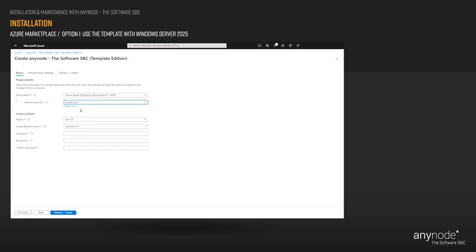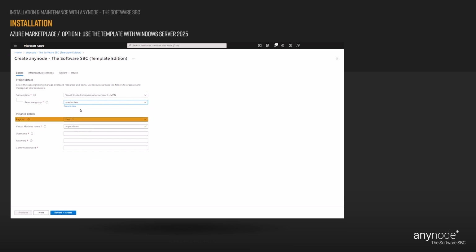Select an existing resource group or create a new one. For test purposes you should create a new resource group. This simplifies the complete deletion afterwards. In our example, we choose the resource group Masterclass. Our practical tip: when naming the resource group, consider ending it with RG, such as AnyNode RG, to facilitate easy identification of the resource group based on its name later.